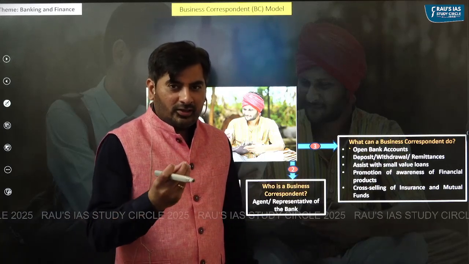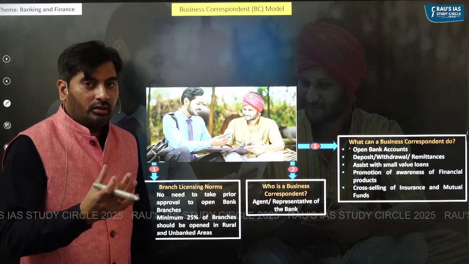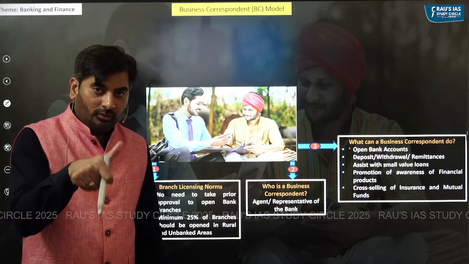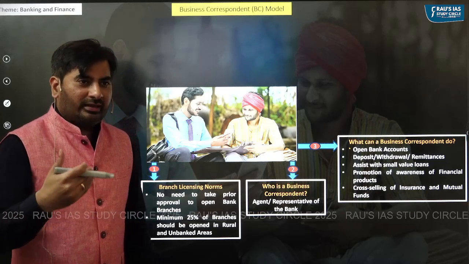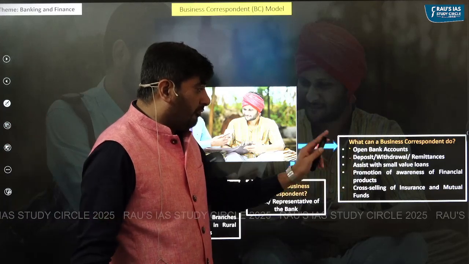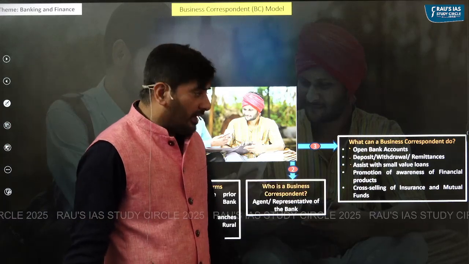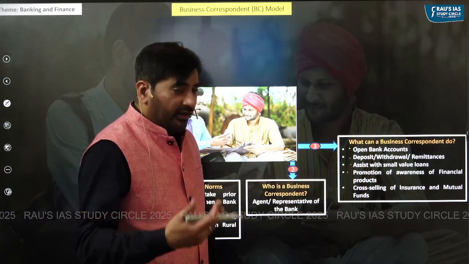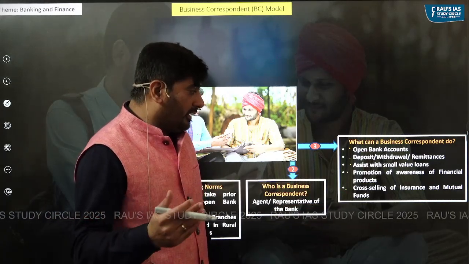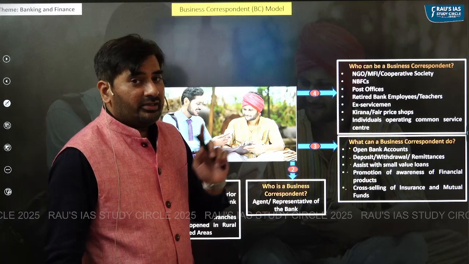So generally, the banking correspondent will be carrying a handheld ATM machine, or it is also called a micro ATM machine, which can be authenticated through fingerprint. So through this handheld machine, the customers can deposit, withdraw, or provide for money transfer. They can assist with small value loans. They can promote awareness of financial products, or they can even sell insurance and mutual fund products to the people. Who can be a business correspondent?